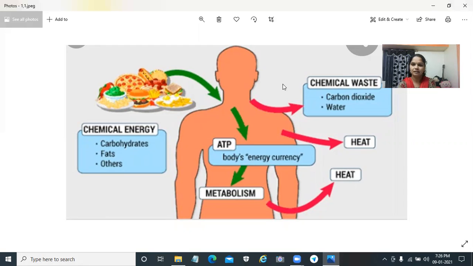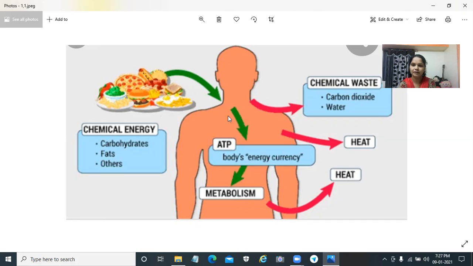In an earlier standard, we studied about metabolism. Metabolism is nothing but a series of chemical reactions that occur in a living organism, for example digestion, circulation, excretion. We get different kinds of foodstuff in complex form. In digestion, they are converted into simple ones.